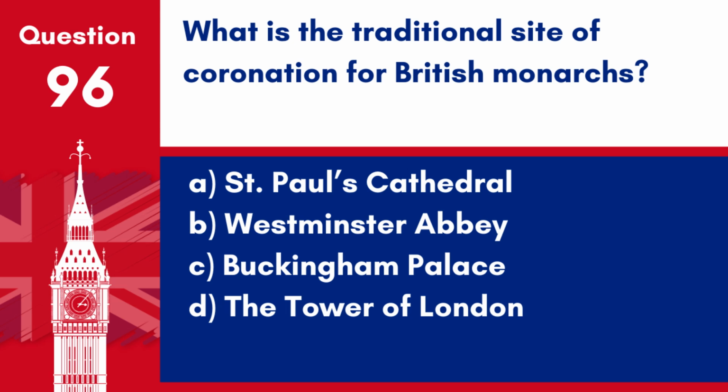Question 96. What is the traditional site of coronation for British monarchs? A. St. Paul's Cathedral. B. Westminster Abbey. C. Buckingham Palace. D. The Tower of London. Answer: B. Westminster Abbey. Westminster Abbey has been the traditional site of coronation for British monarchs.